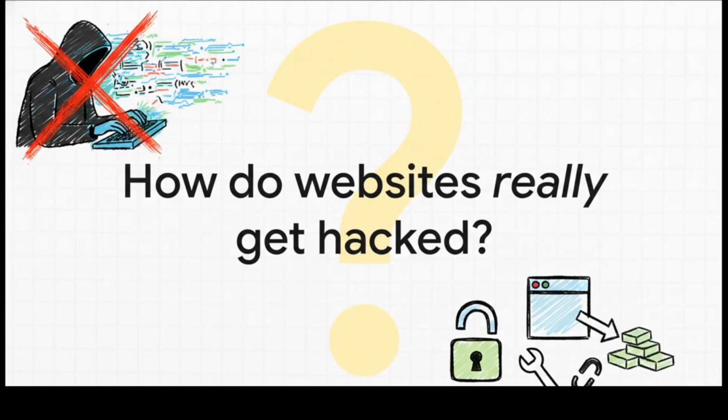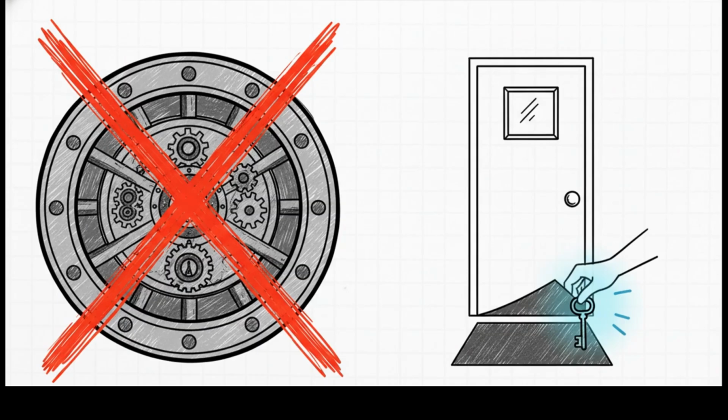So let's just start with the biggest question on everyone's mind. When you hear about some massive data breach in the news, what do you imagine? Probably some super genius hacker in a dark room typing away at lightning speed with green code flying across the screen, right? Well, what if I told you that's almost never how it actually goes down? Yeah, the reality is, it's usually a lot less like a movie.